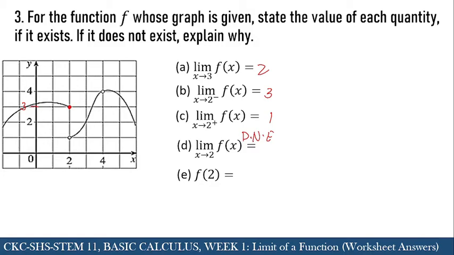So these white points are actually holes. That means the value at that particular point doesn't exist. So in this case, it jumped. Instead of going to 1, it jumped to 3. So that's the reason why if we evaluate the function, it will give us 3.